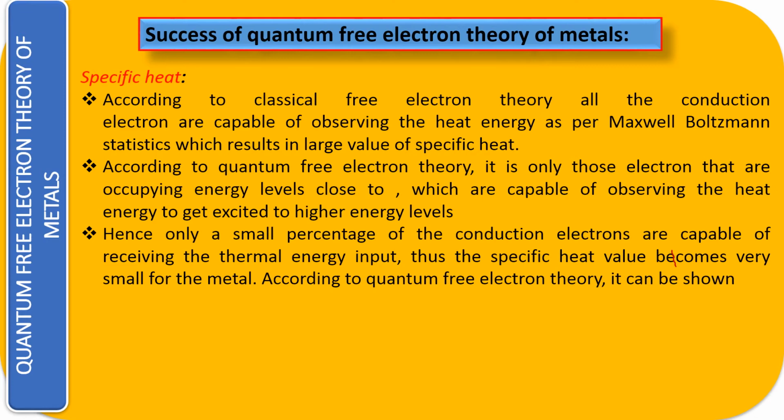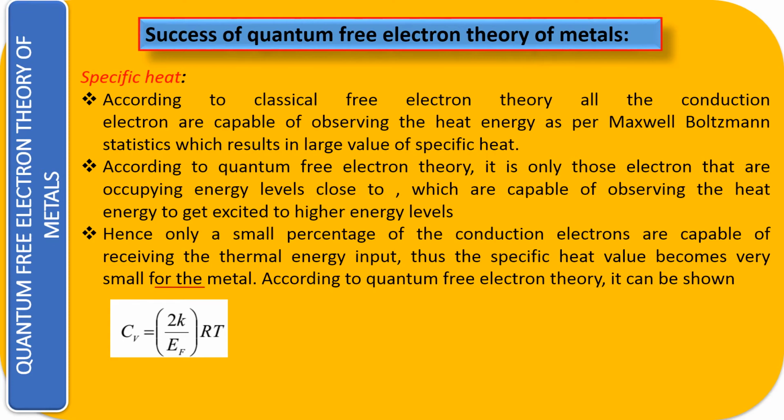So all the electrons at a time are not going to absorb, or they are not going to take up the thermal energy from outside the source. Thus the specific heat value becomes very small for the metal. So this is the reason that the specific heat value is very, very small. So according to quantum free electron theory, it can be shown that